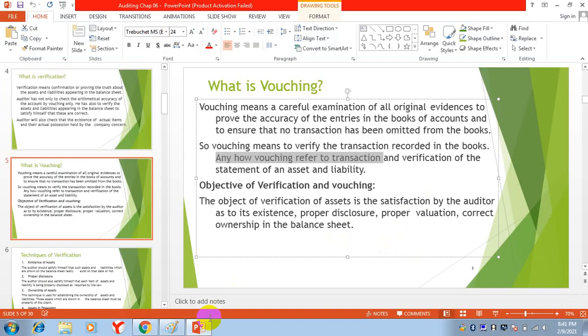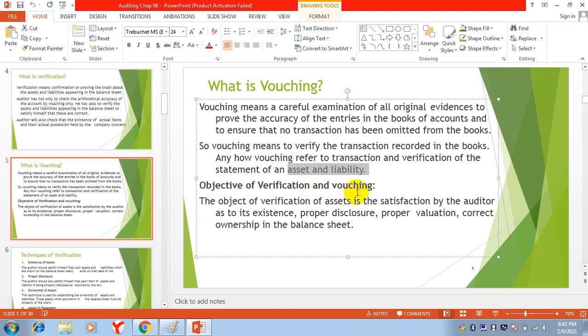This is vouching. And verification is concerned with the actuality of assets and liabilities, whether the assets and liabilities actually exist or not. The legal documents of land, the legal documents of building, checking personally, making personal visits to check the assets and liabilities.